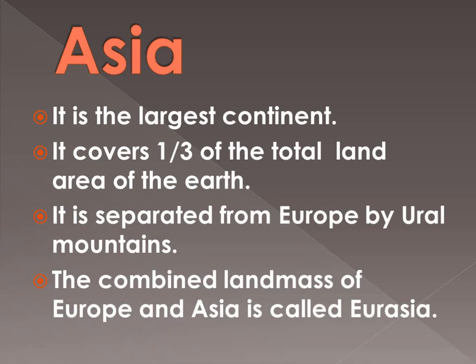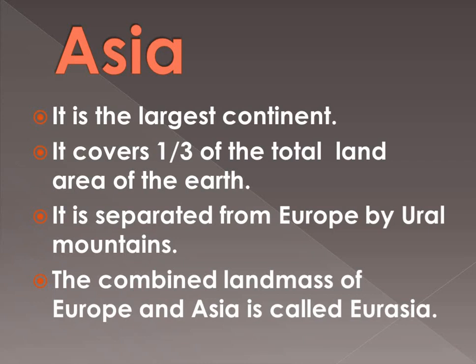As I told you, Europe and Asia just look like the same land part. The combined land mass of both, Asia plus Europe, is known as Eurasia.